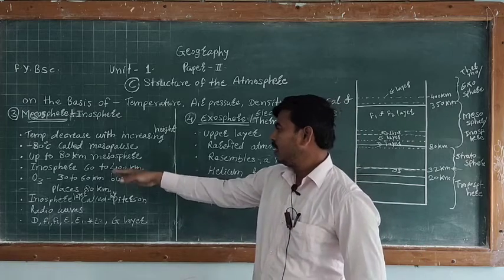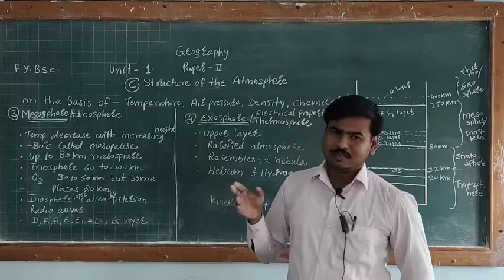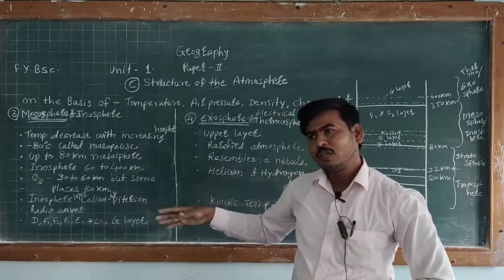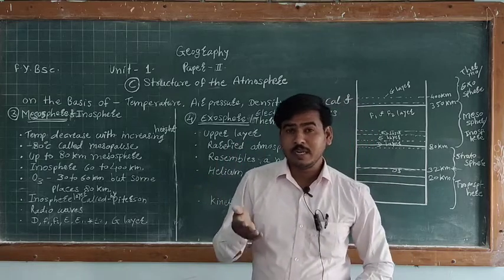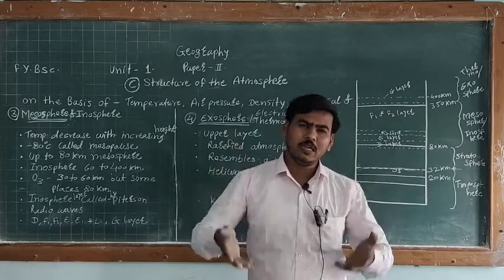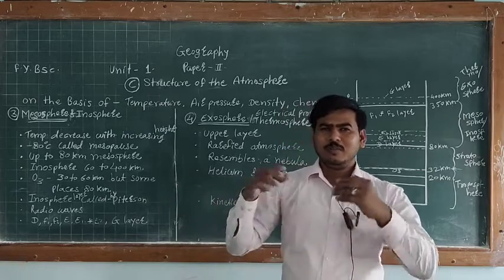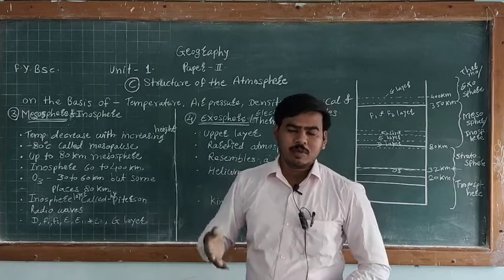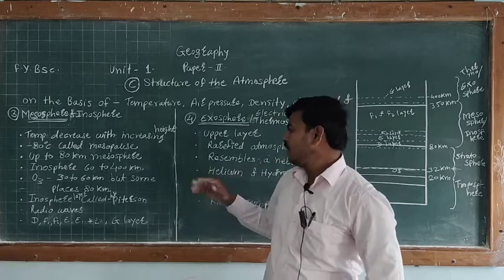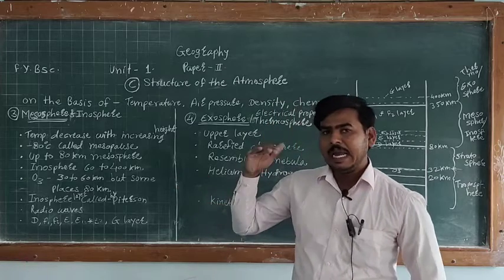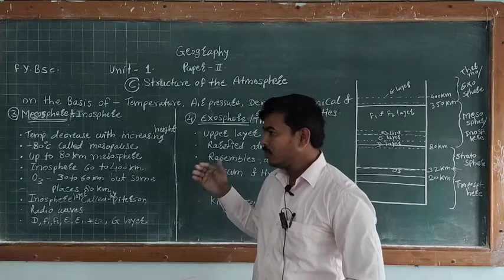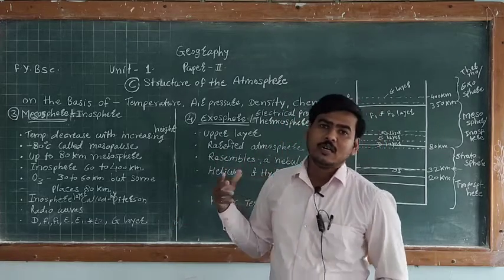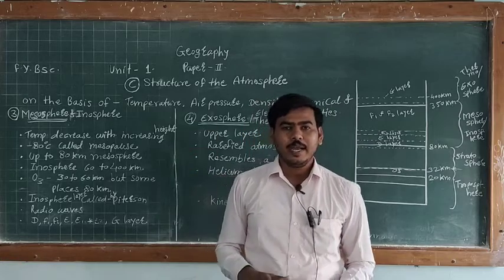And O3, the ozone layer, is found in the atmosphere at 30 to 60 km. Some books give 25 km, some books give 80 km. So there are some differences in the height of the ozone layer in different books. But you give here 30 to 60 km as the ozone layer height in the atmosphere. But in some places and under some conditions, this ozone layer is found at 80 km height of the atmosphere.